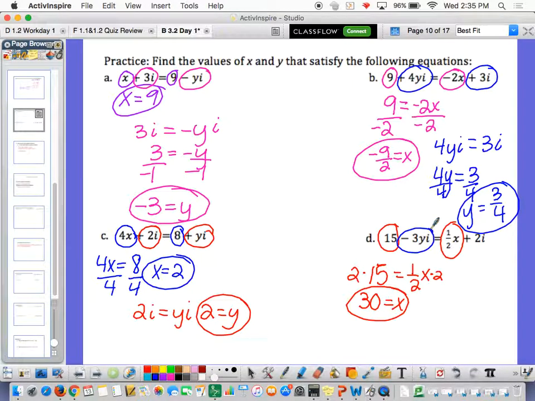Then this is the imaginary part right here. Negative 3yi equals 2i. We can drop the i's. So you've got negative 3y equals 2. Divide by negative 3, so y is equal to negative 2/3. And it's okay, it's a fraction. It's fine. Don't cry. Okay? As if that wasn't boring enough.